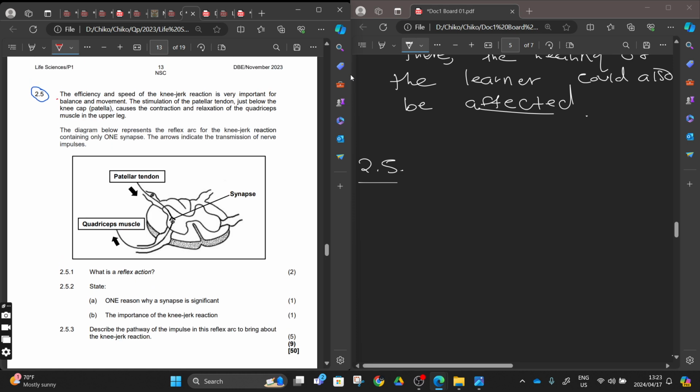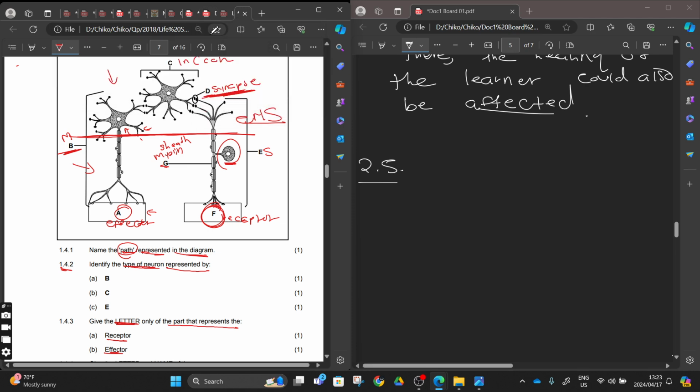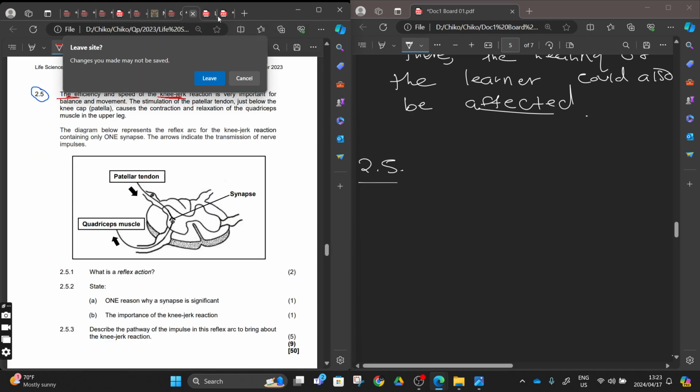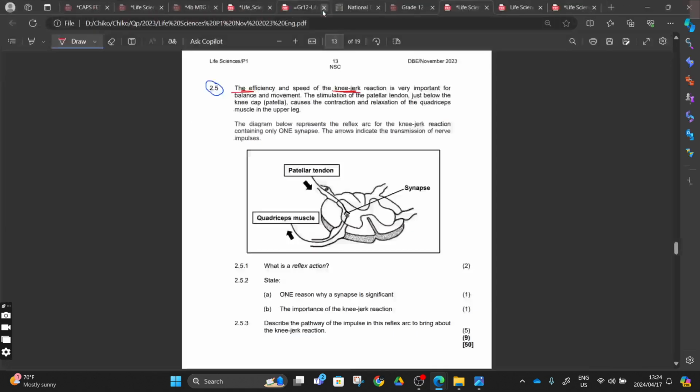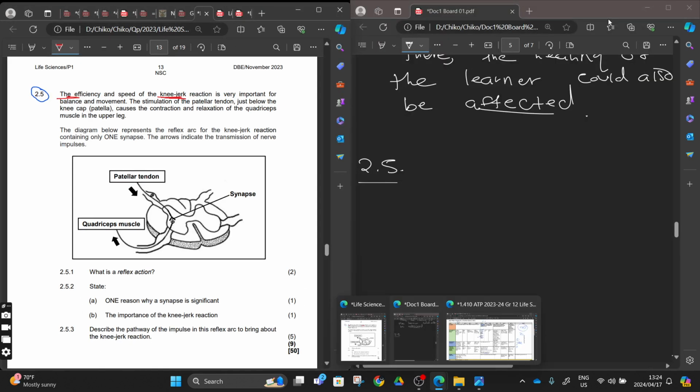Okay, come on here. The efficiency and the speed of a knee jerk. I wanted to talk about this. If you can see here, we have the knee jerk. Come on, cancel. I lost something here. Where is that thing? Okay, let's move on.